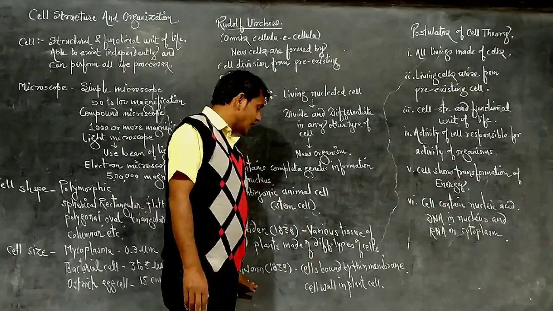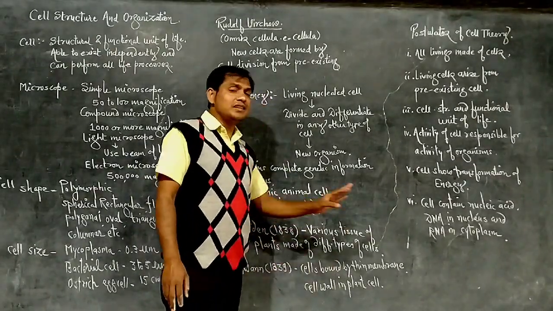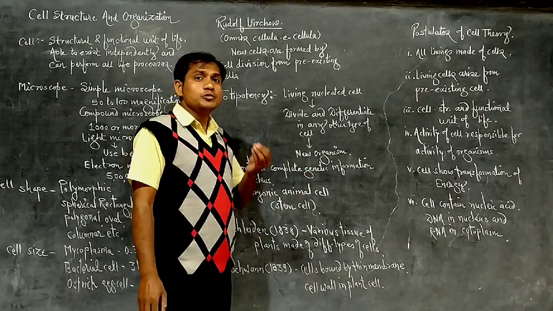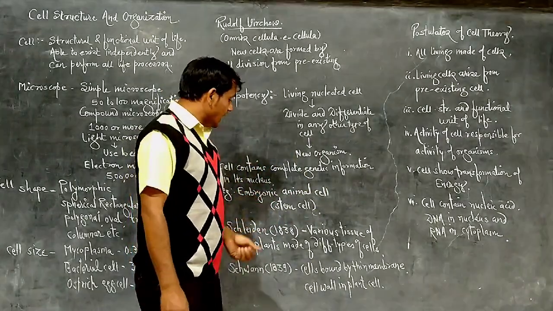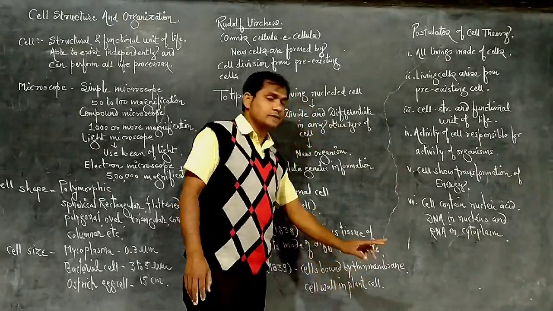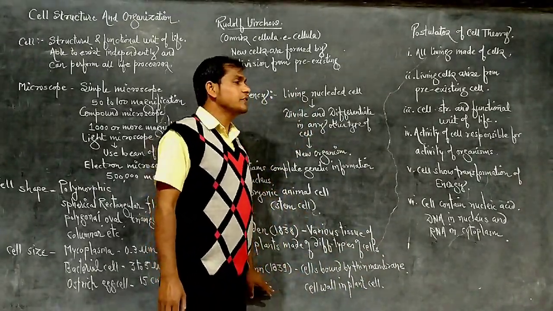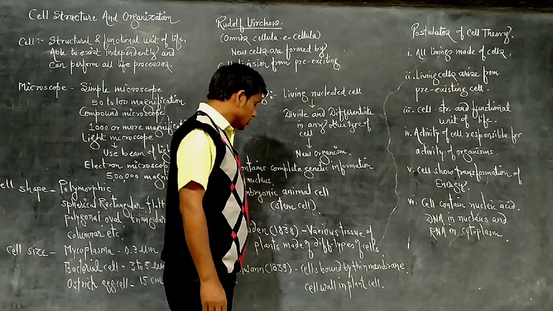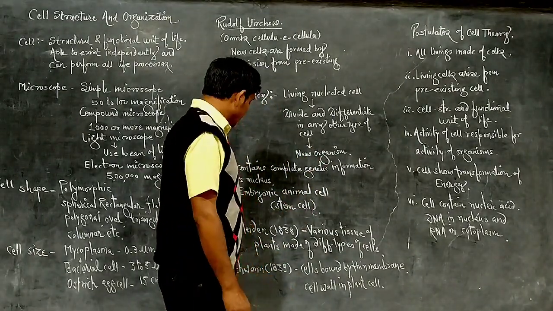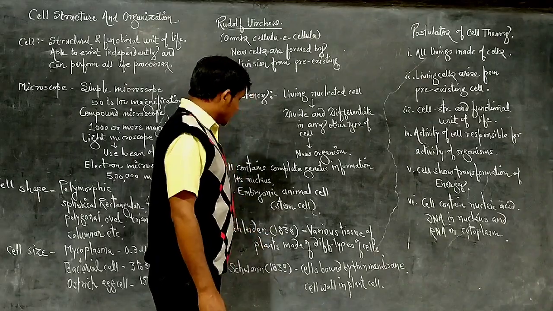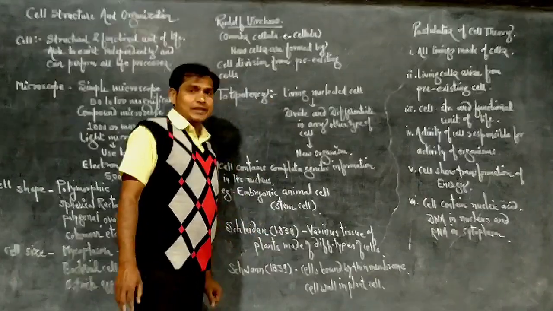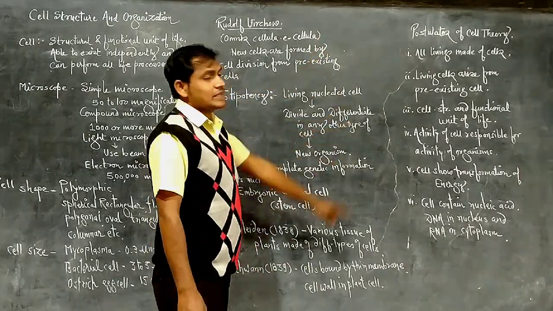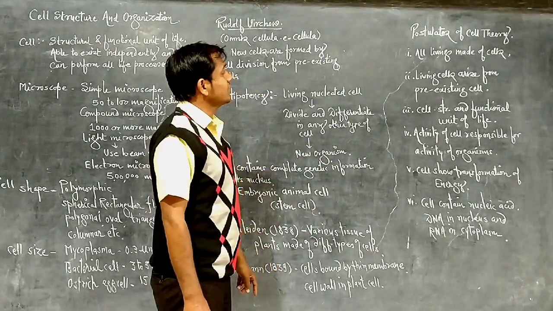So they stated that cells are bound by a thin membrane, and they also explained the unique feature of the plant cell: the plant cell has a cell wall. This is the unique feature of the plant cell. Presence of the cell wall was explained by Schwann. Then the modern cell theory was proposed by these two scientists, Schleiden and Schwann. These are the postulates of modern cell theory.